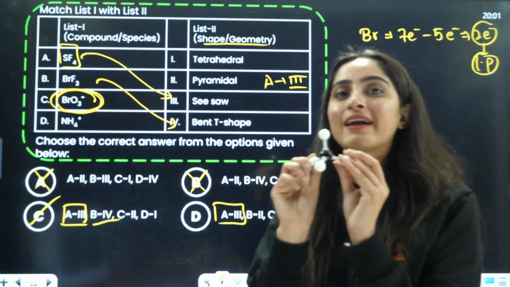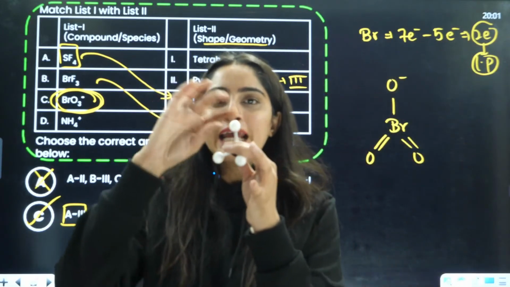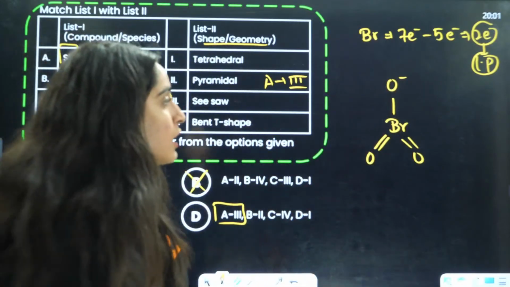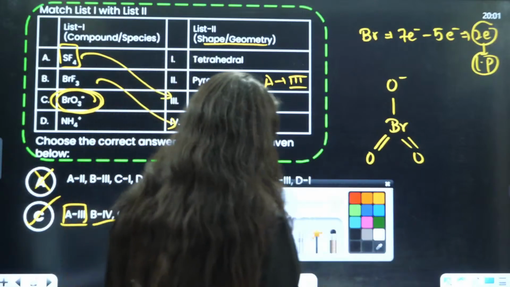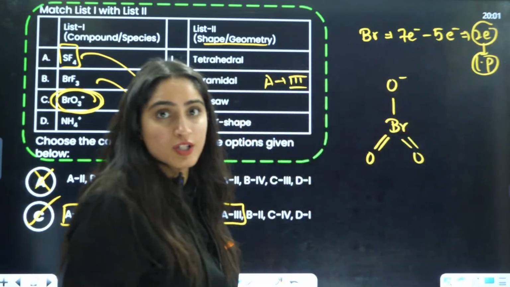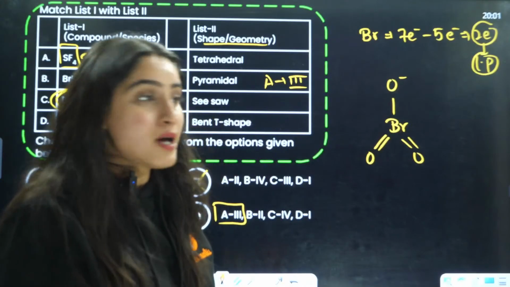So basically it is a tetrahedral geometry. In that tetrahedral geometry, how many sigma bonds do you have? Sigma bonds are 3, okay? So it's not 5 electrons. Usually students get confused.